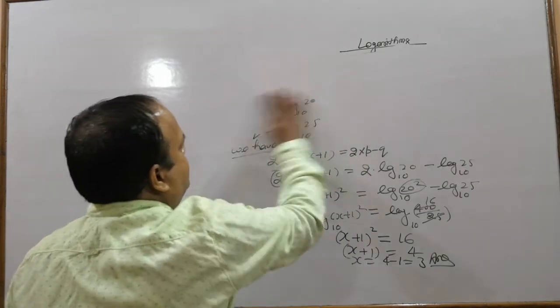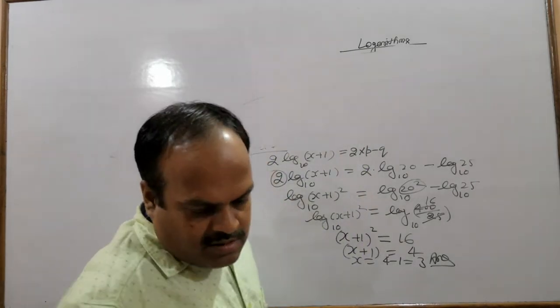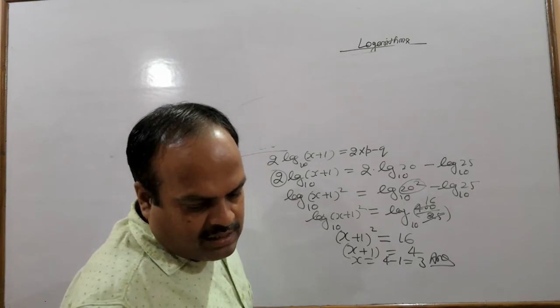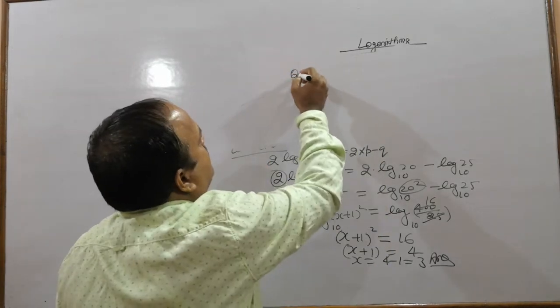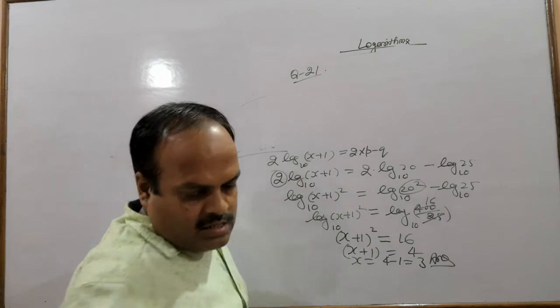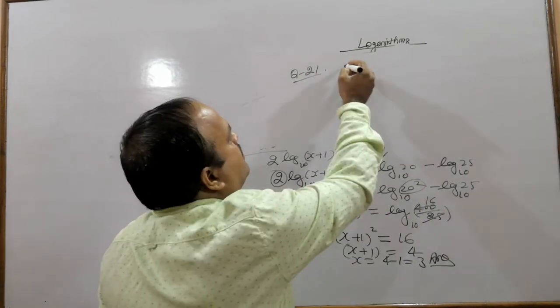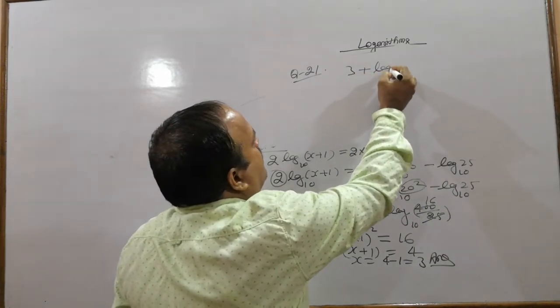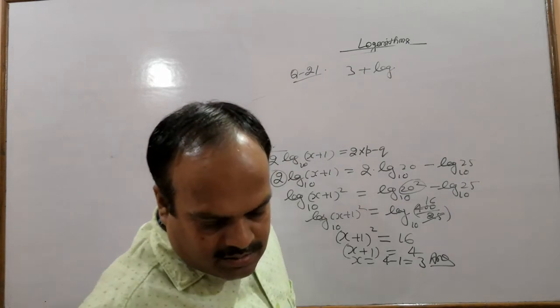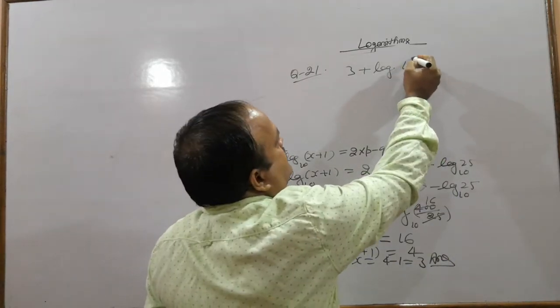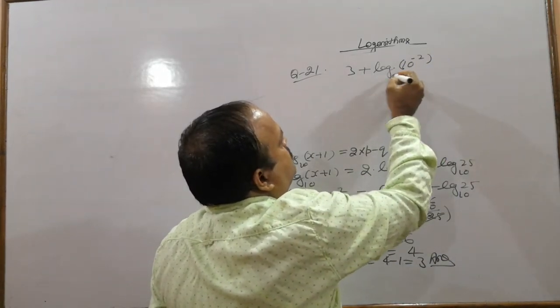Question number 21. Without using logarithm table, evaluate 3 plus log 10 to the power minus 2 to the base 10.